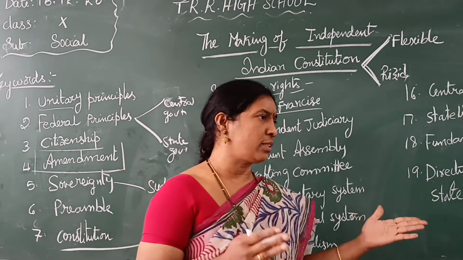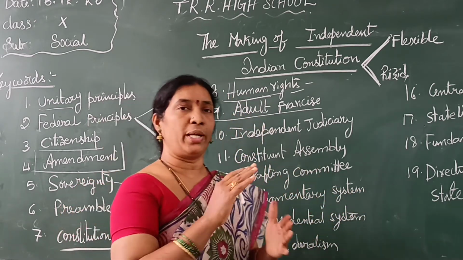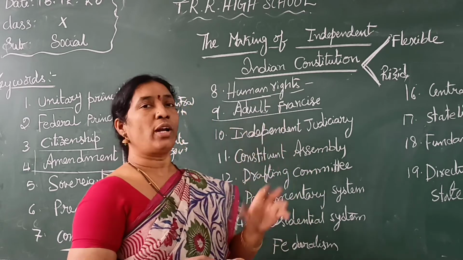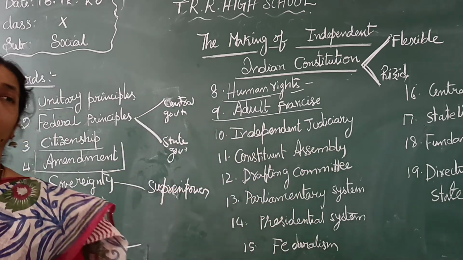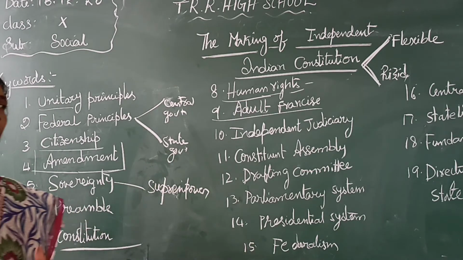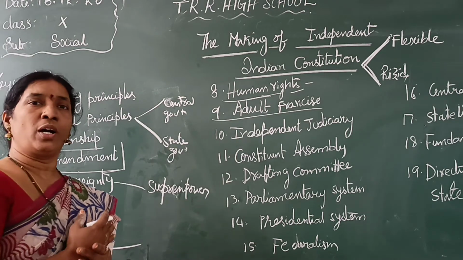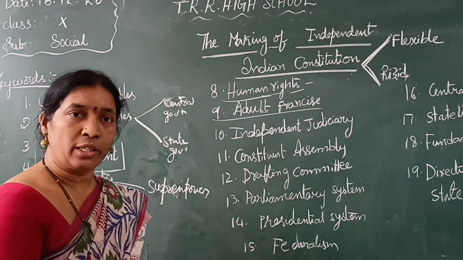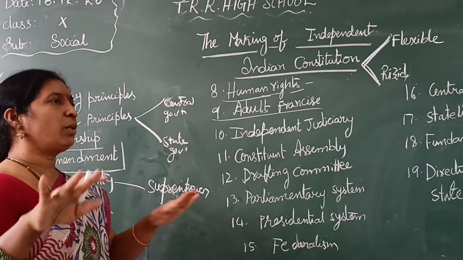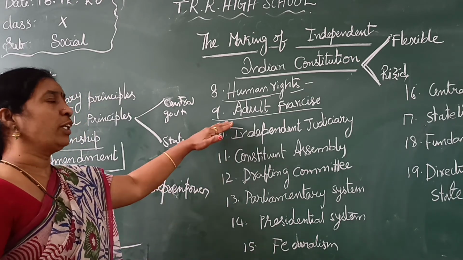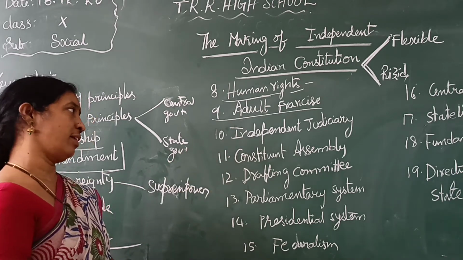Irrespective of all these things, you have a right to vote after you complete 18 years. That is called adult franchise.